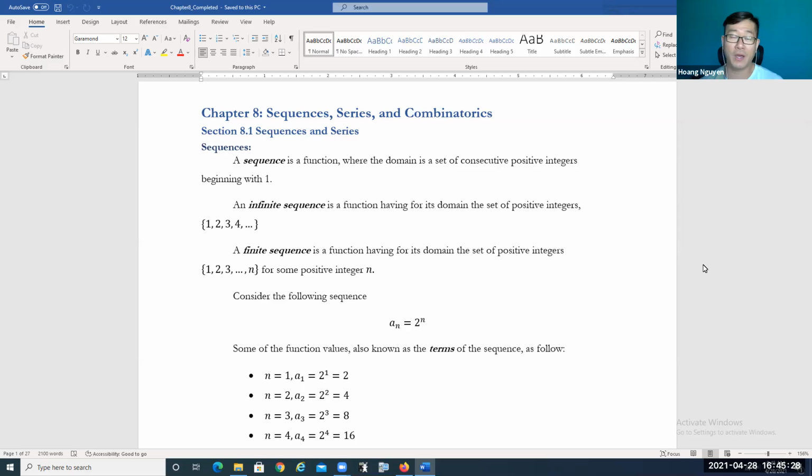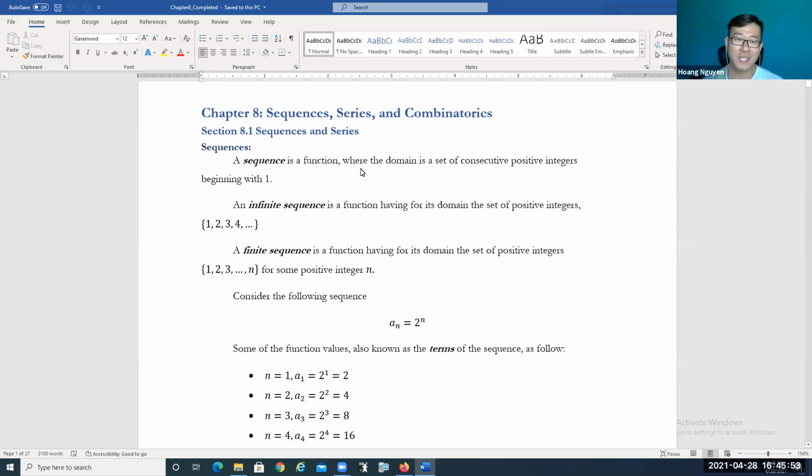Welcome back. We're going to talk about chapter 8 today. The first section of chapter 8 is on sequences and series. There are two topics that we're going to talk about in section 8.1. The first portion of section 8.1 is sequences, and the second portion is series. So let's begin, everyone.